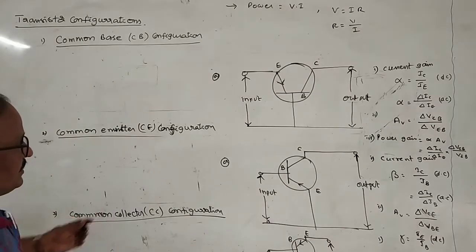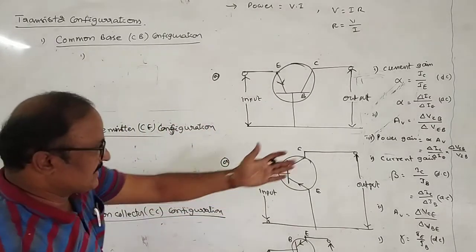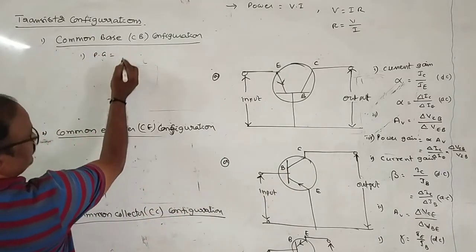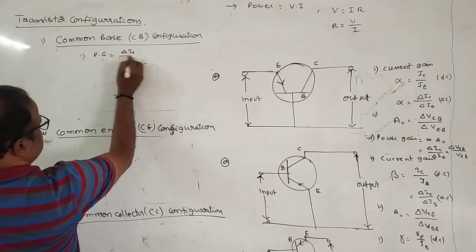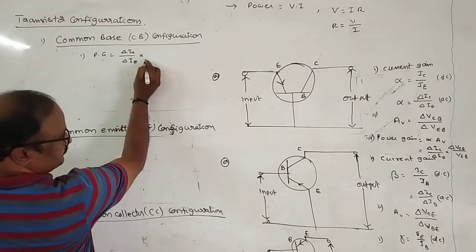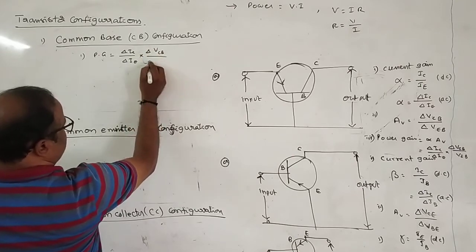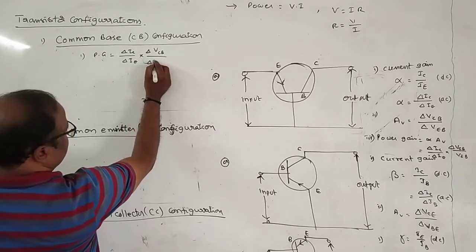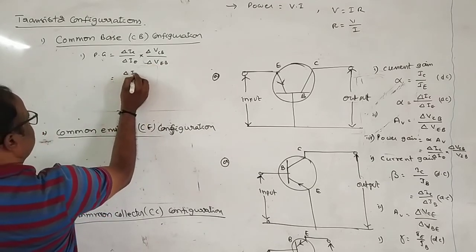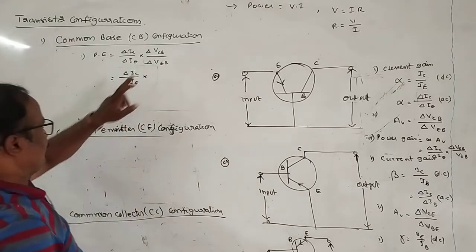So see here, in case of CB configuration, power gain is equal to delta IC by delta IE into delta VCB by delta VEB.